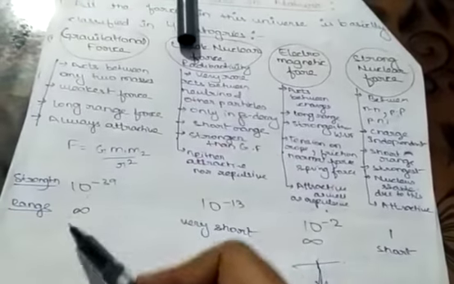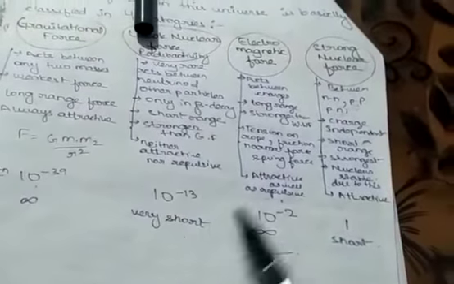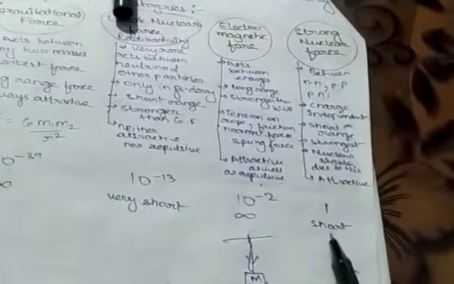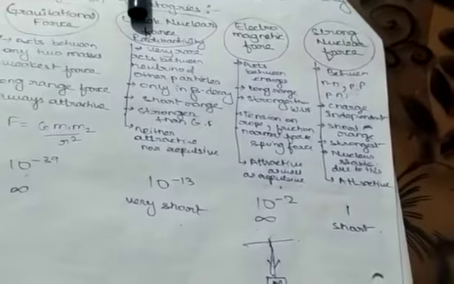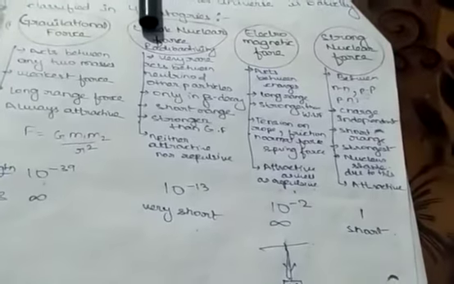Range: gravitational force is infinite range, and electromagnetic is also infinite range. Weak nuclear force is very short range, and strong nuclear force is also short range. So this much about your first chapter. Now let us begin the second chapter.